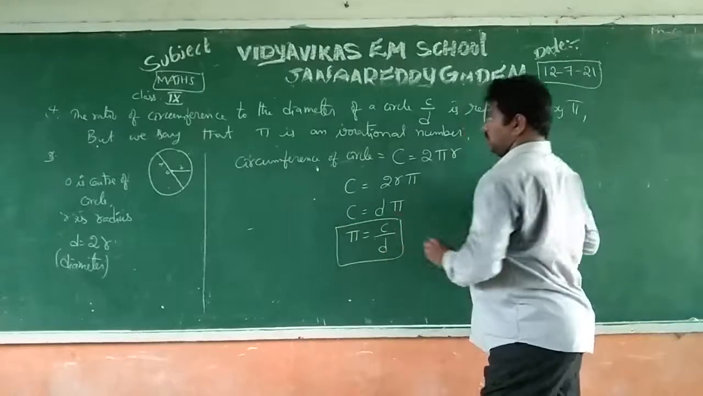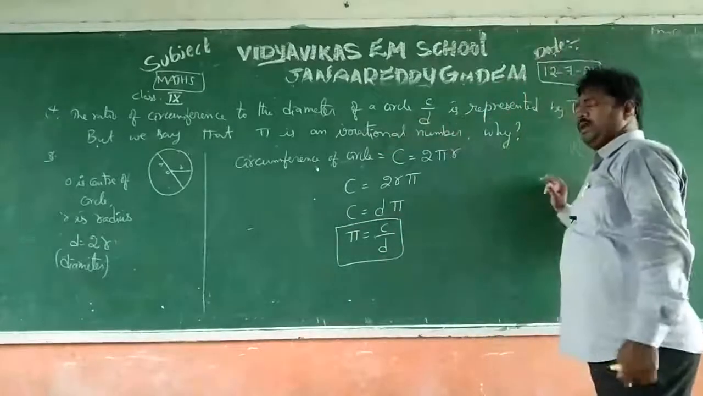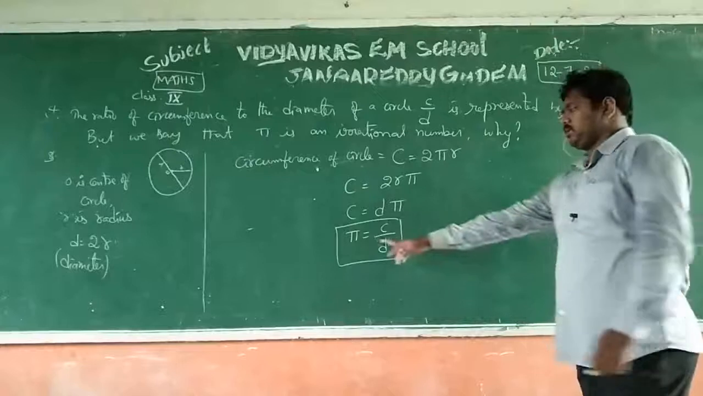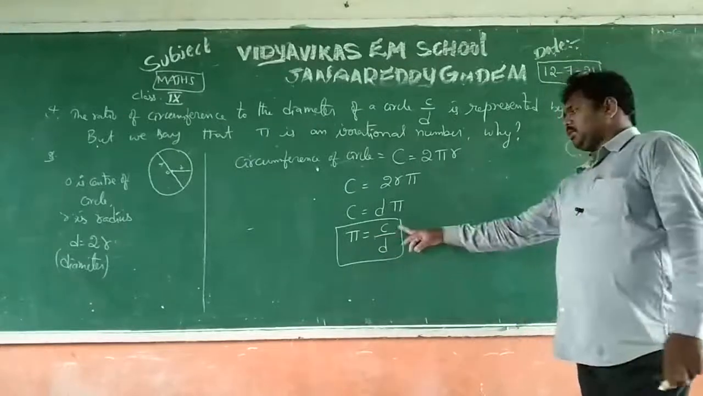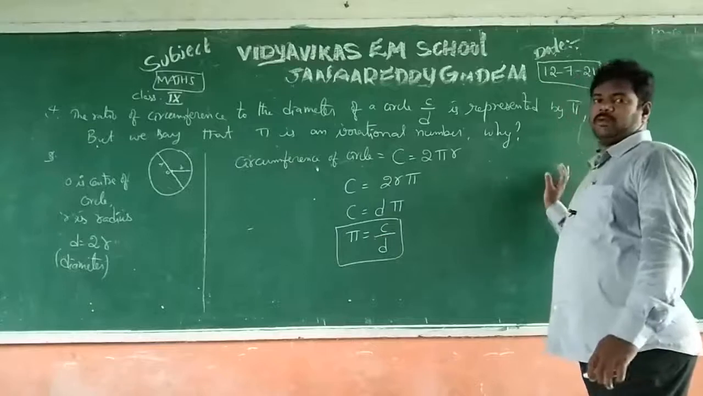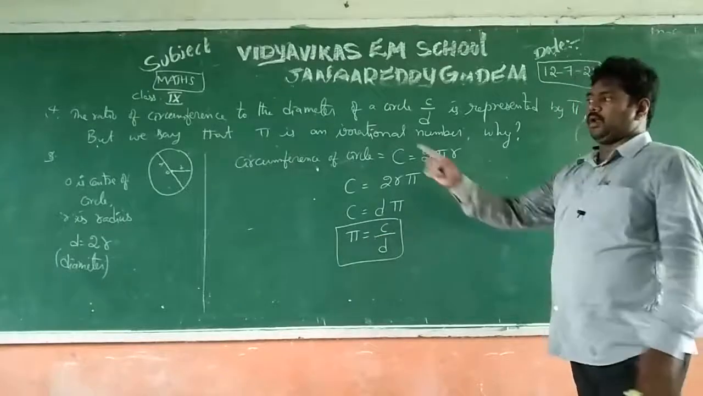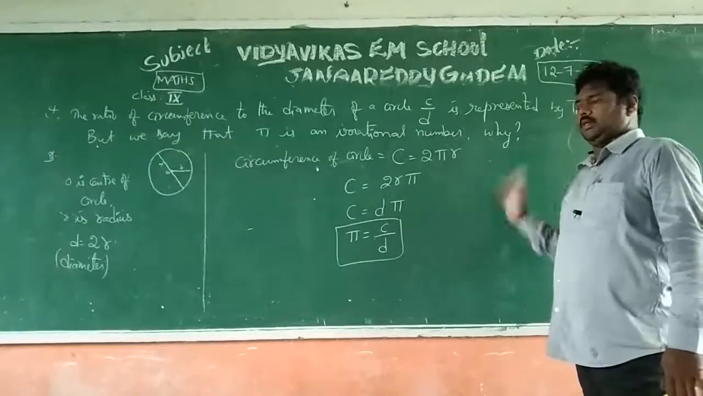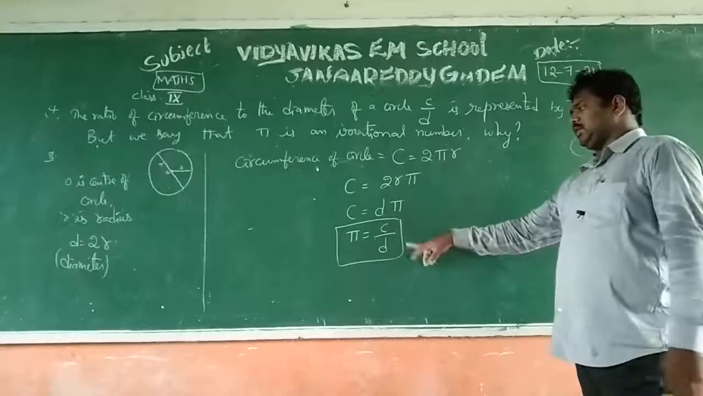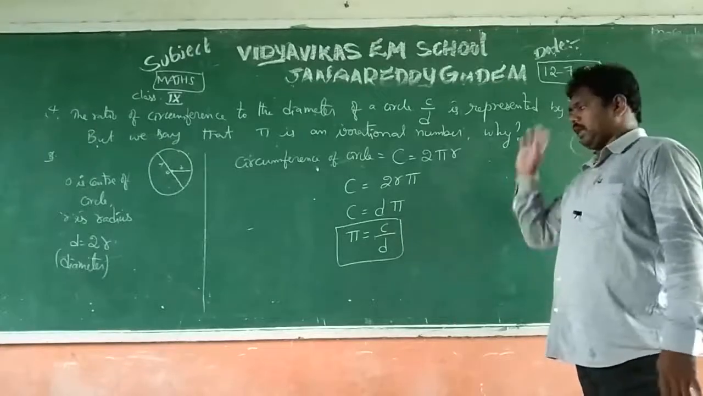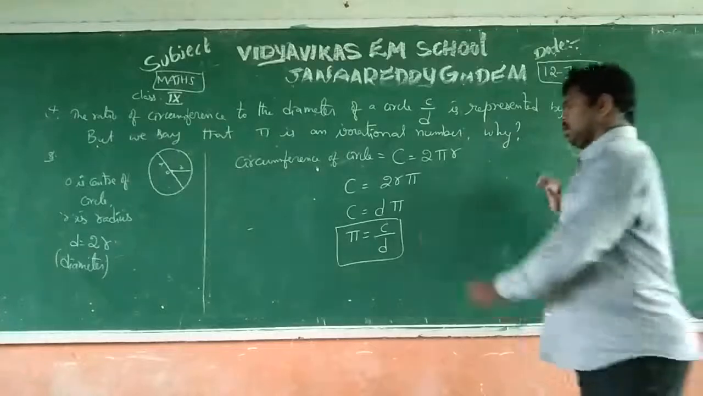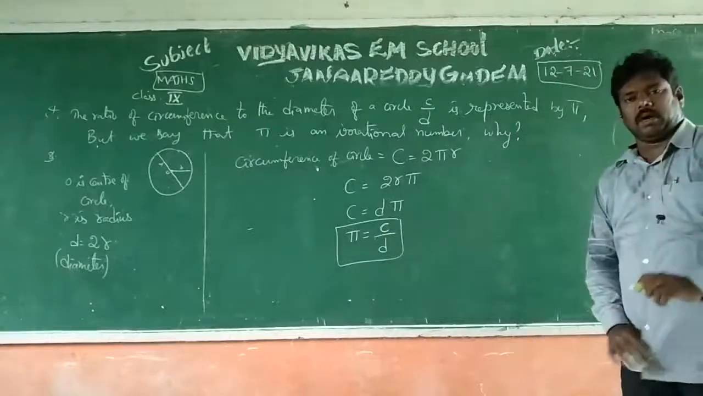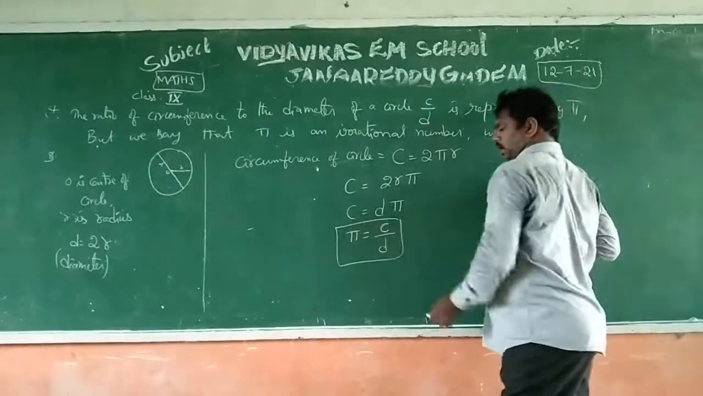Here, if you observe from the question, the ratio of circumference to diameter of a circle is represented as pi. How is it represented? Pi is equal to C by D. By seeing this, the circumference and diameter are in the form of p by q, and the diameter is not equal to 0, so it is a rational number. Pi as C by D is a rational number by the definition. But if you observe, the value of the circumference is not exactly given. That's why the value of pi is an irrational number.